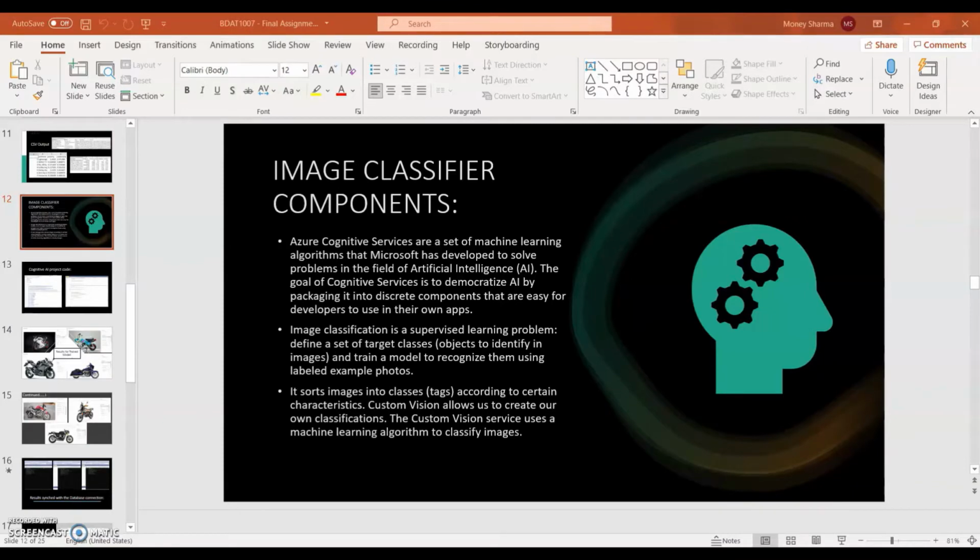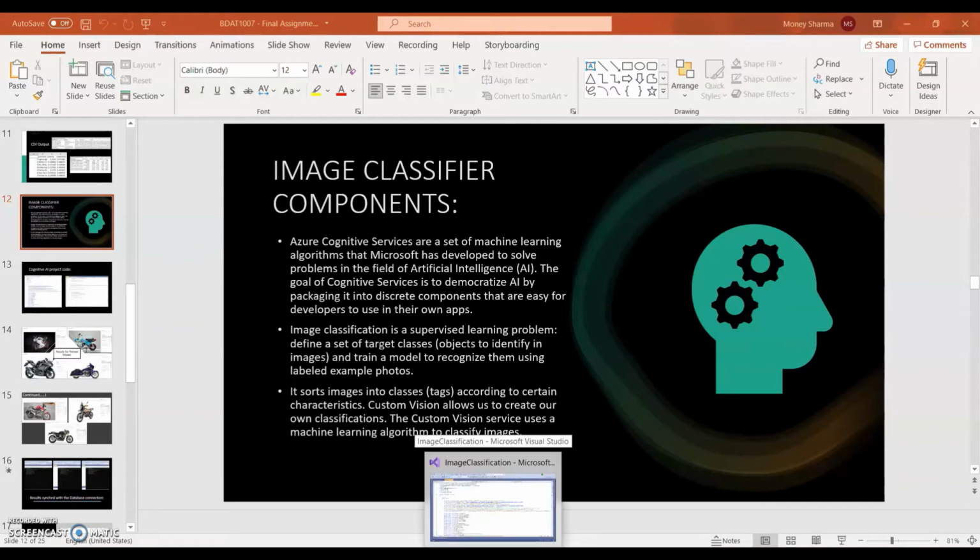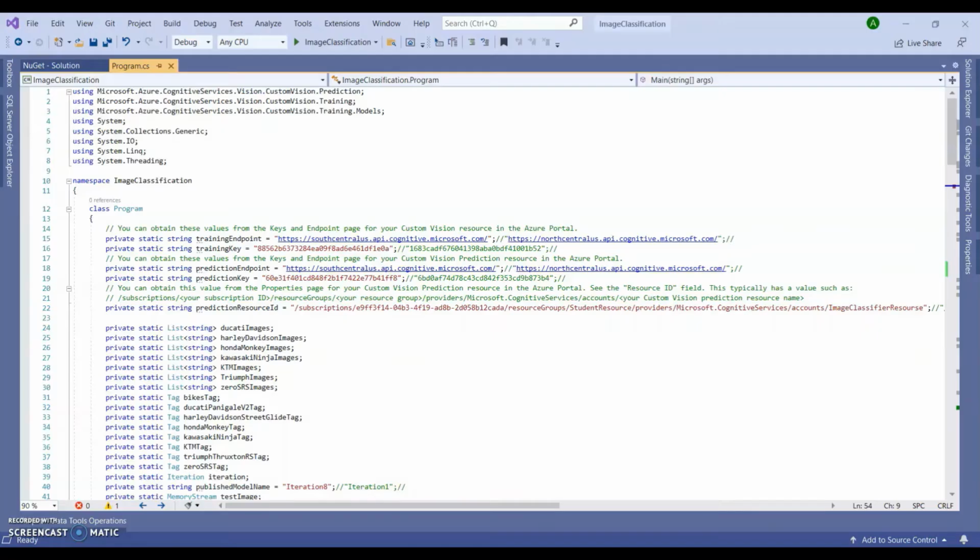Hello everyone, I am Mani. So I am going to present the image classification section of the project. To do the image classification, I have selected the .NET Console application project and I have written the code in C# to do the image classification. So let's have a look at the project, how the code looks and how it works.